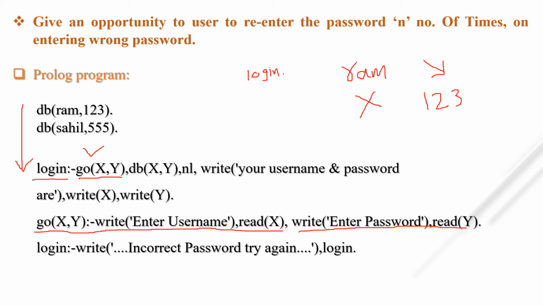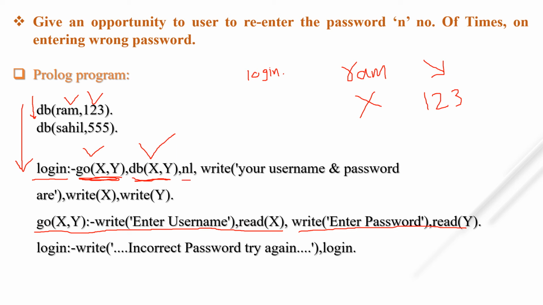Now the second one: this comma indicates the end of this particular clause. Okay, next one is db X Y. What is the value of X? Ram. What is the value of Y? 123. So it will be checked first here. First argument is correct, second argument is correct, so this is also going to succeed.